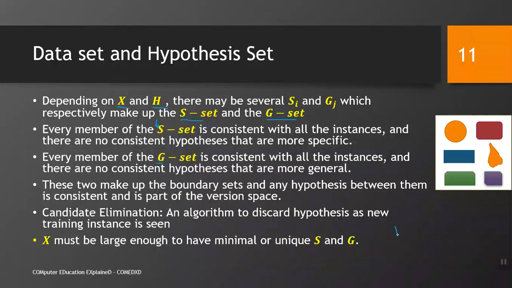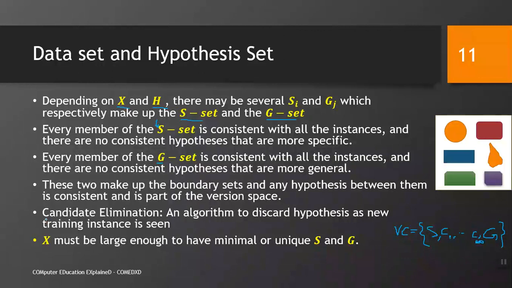Version space को हम पीछे देख चुके हैं. Version space को हम यूँ लिख सकते हैं, this and this. We may have S, we may have G over here, and we may have all C's, C1 up to C infinity. जितने भी हमारे पास बनते हैं consistent sets, वो सारे के सारे S और G के दरमियान में lie करेंगे. All those sets will lie between these two, S and G. These two make up the boundary sets.